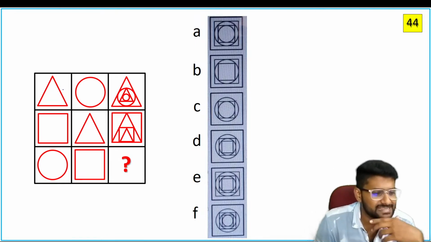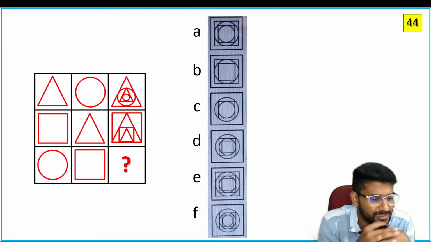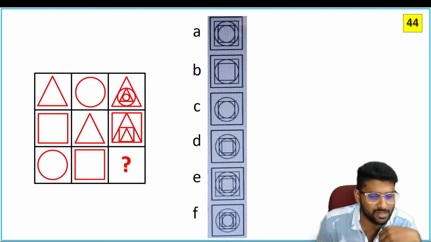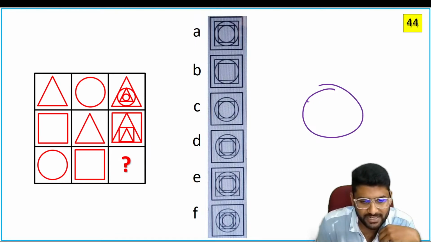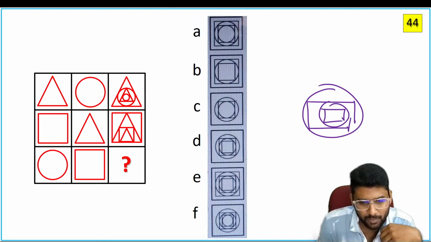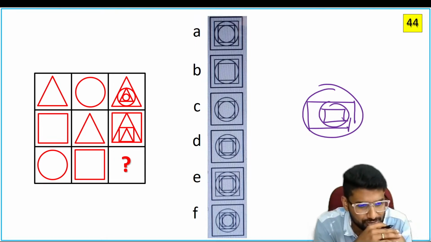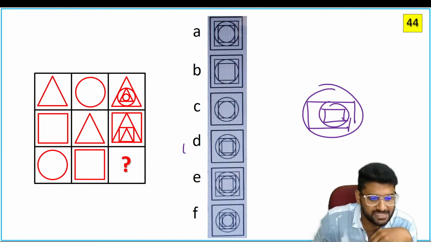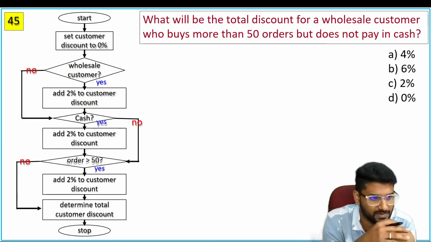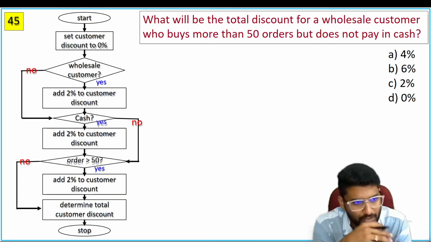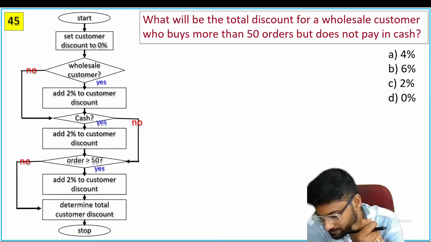Now see, picture inside the picture. Picture inside the picture means the circle is outside and the box is inside. Again circle, again box. So that is the answer you have to choose. Which one is the suitable answer? The suitable answer is D. Next, again one question from flowchart.